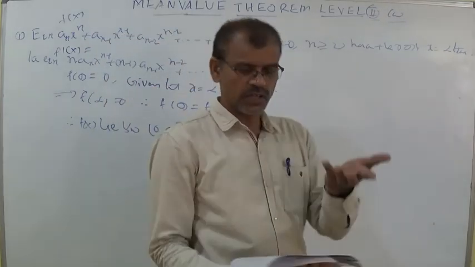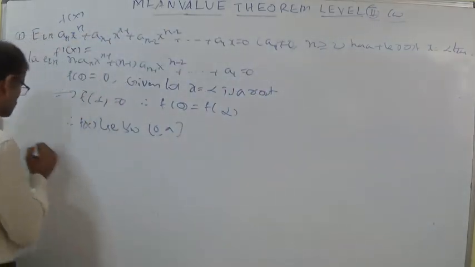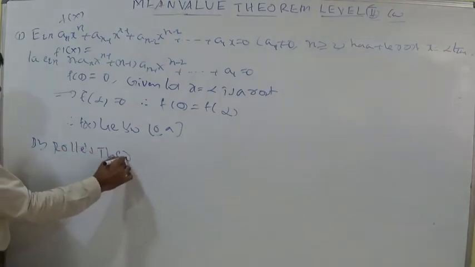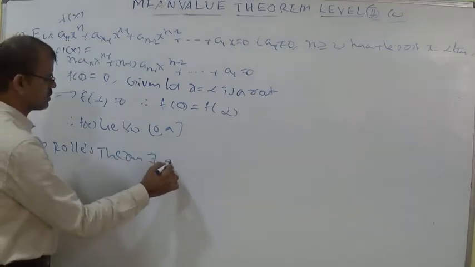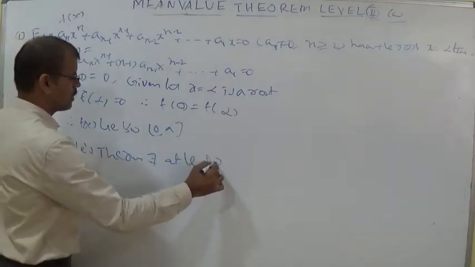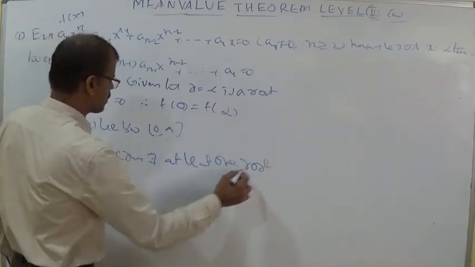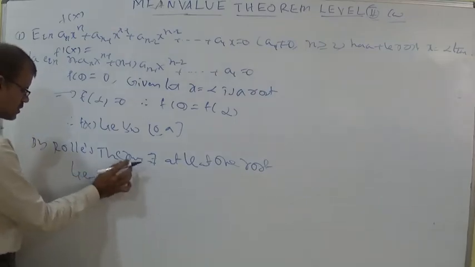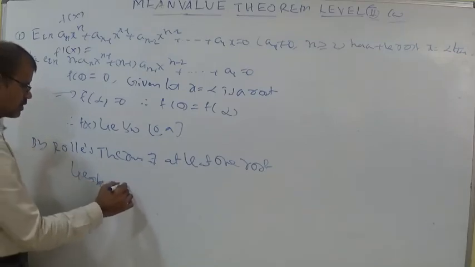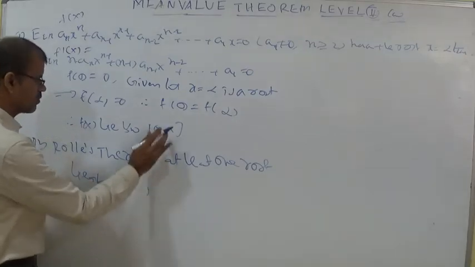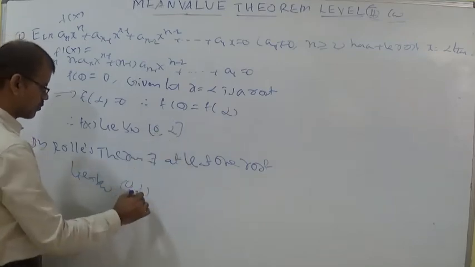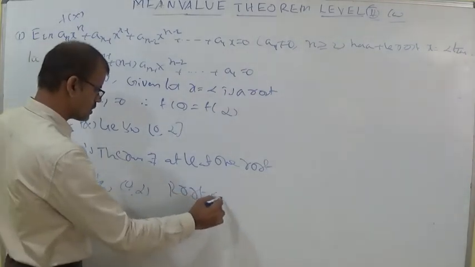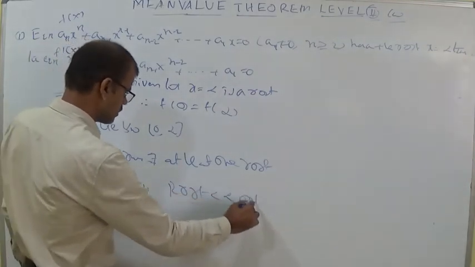So according to the third option, by Rolle's theorem there exists at least one root lying between 0 comma alpha, the open interval. So the root is less than alpha, option 3.